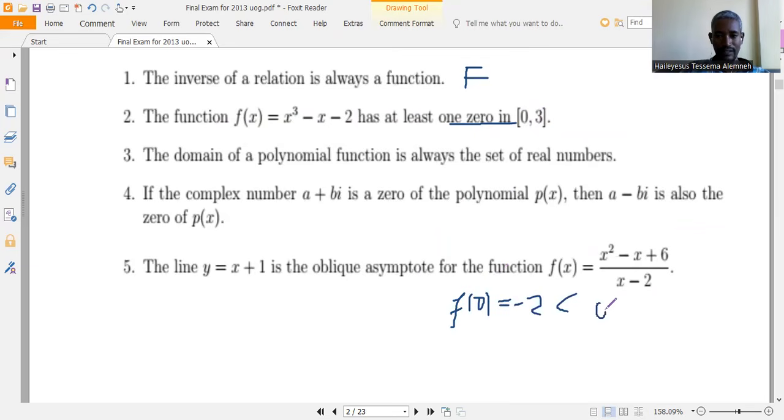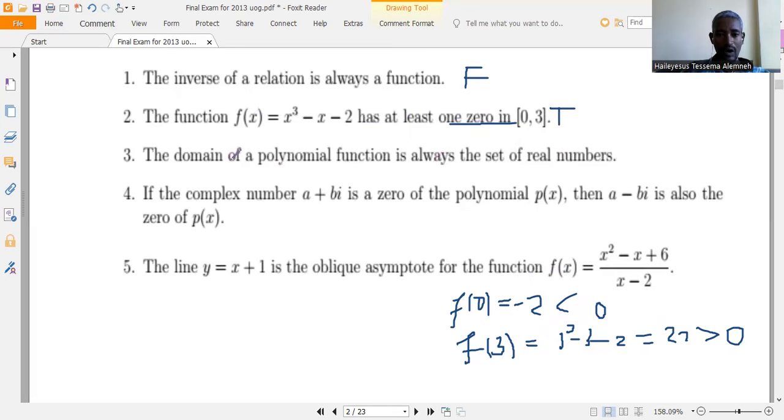which is less than 0 ማለት ነው። f of 3 ደግሞ ስንት ነው? f of 3 is 3 cubed minus 3 minus 2 ነው የሚለን, which is clearly positive. 3 cubed is 27 minus 5 which is 22 ነው, which is greater than 0. ስለዚህ the signs of f of 0 and f of 3 are opposite ነው። ስለዚህ there is at least one zero in between 0 and 3 ነው, which is a true statement.